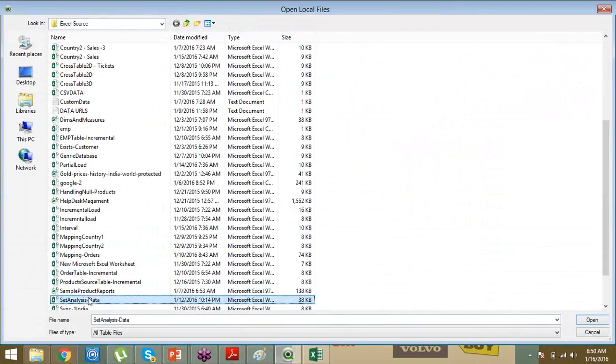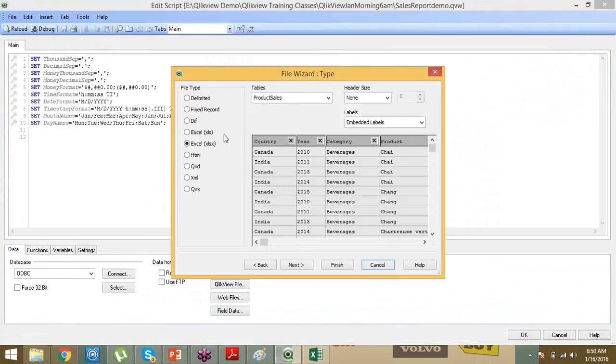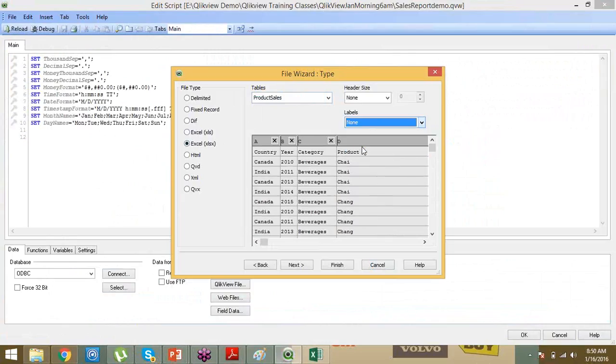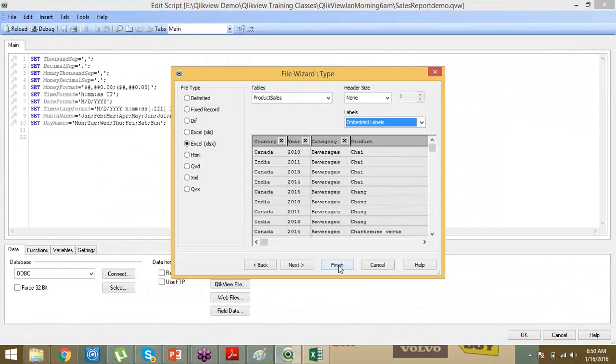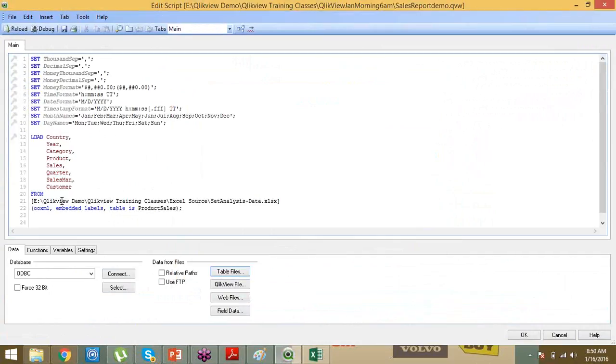See, this is the data loaded. I will explain the complete result and how it came about. It is telling us the file type is Excel. There are many sheets in the Excel, and I want the product sheet only. I want to embed the data. What do I mean by embed? It means the first row in the Excel should be my column labels. I will tell every step. So now I have loaded the data.